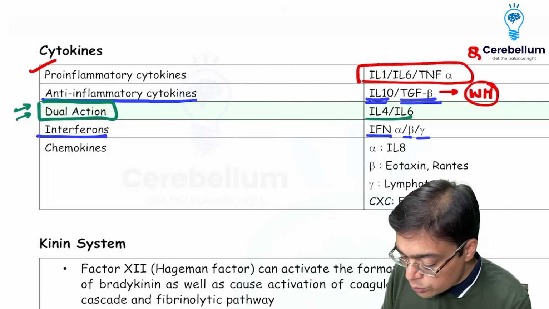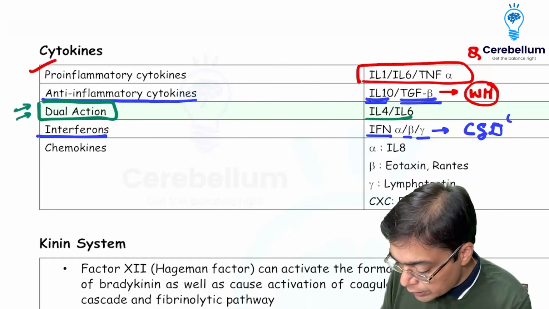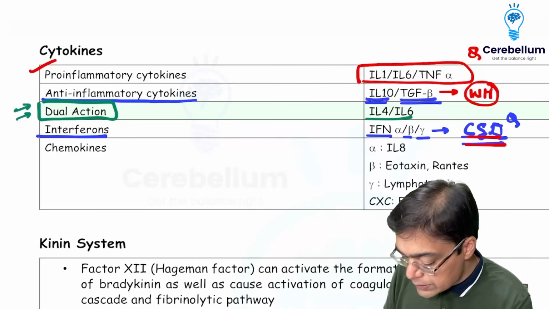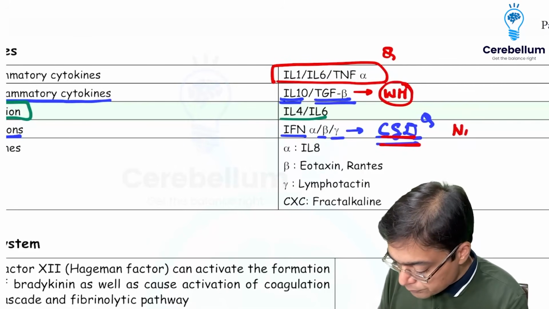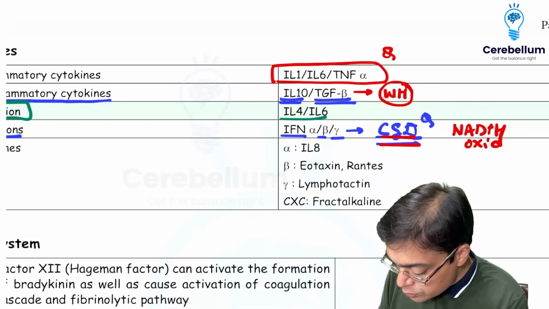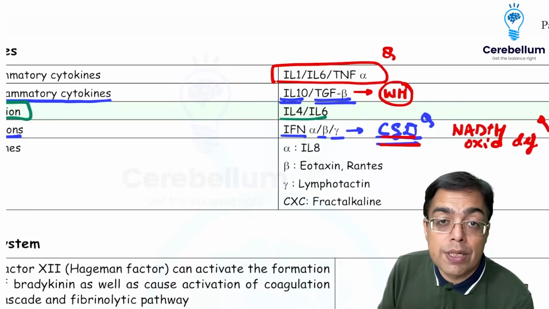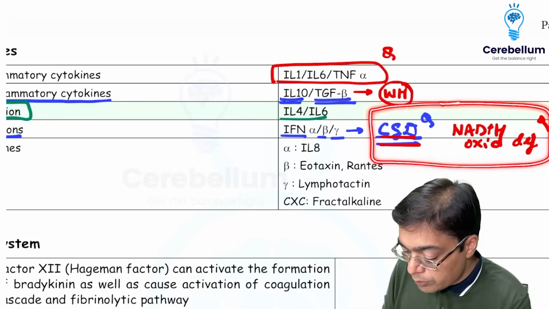Interferon gamma is what is going to be required for the treatment of a condition that is given the name of chronic granulomatous disease. Remember chronic granulomatous disease? You are aware it is seen in a patient who is having trouble in the activity of an enzyme given the name of NADPH oxidase. So whenever we are thinking in terms of individuals having NADPH oxidase defect, respiratory burst oxidase defect, these are the patients who are going to be having a high risk of development of chronic granulomatous disease.